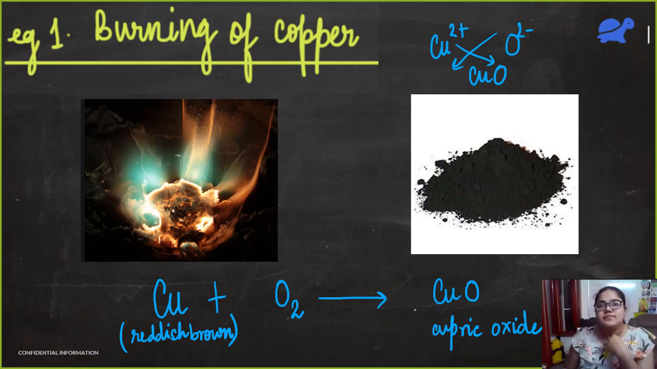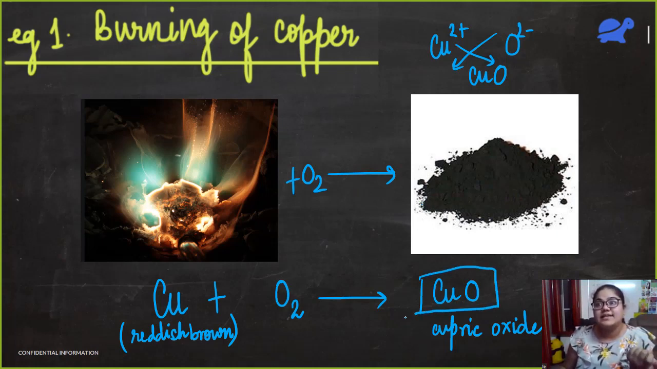So I hope this is clear. So this is burning in oxygen to give a black color powder of cupric oxide. So cupric oxide is a metallic oxide.